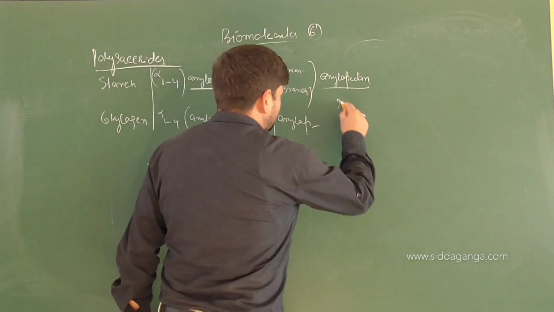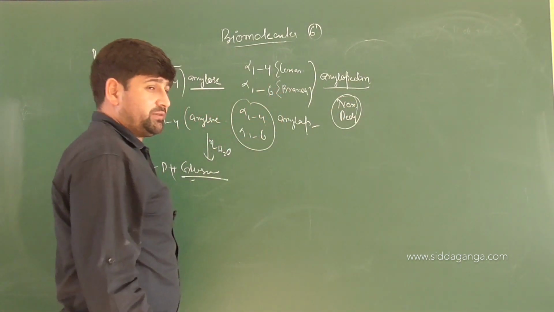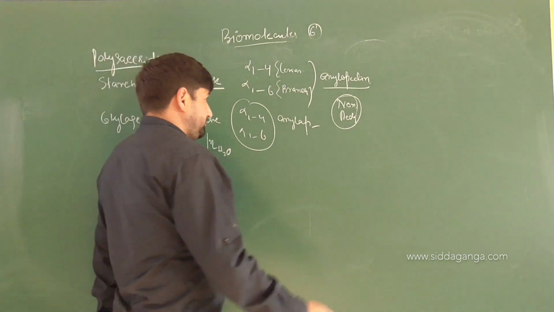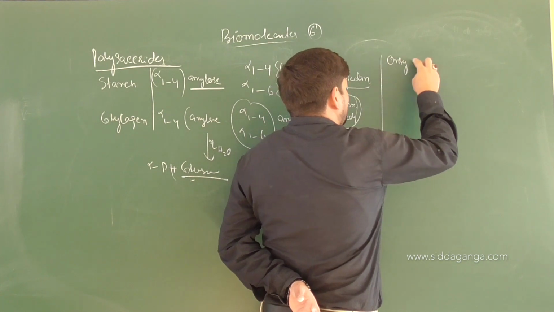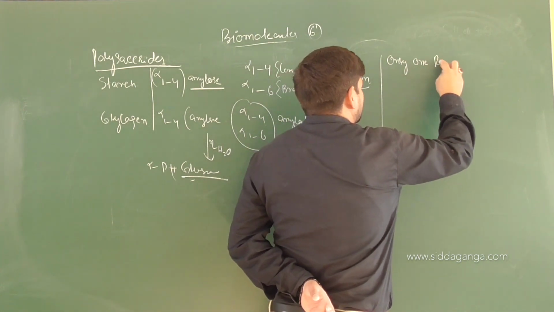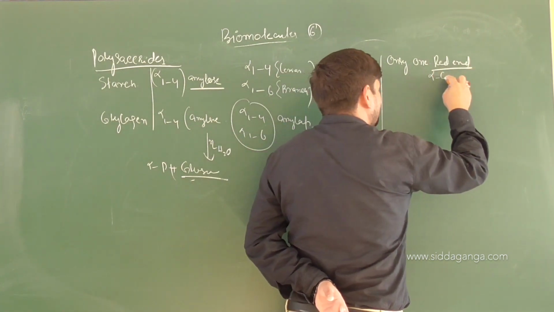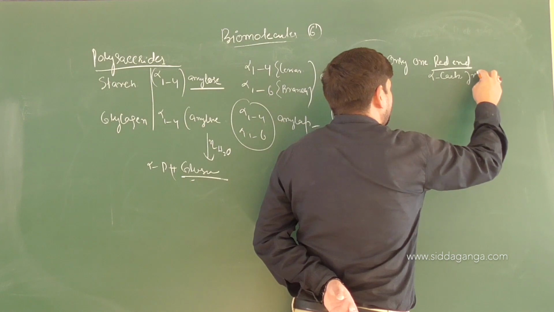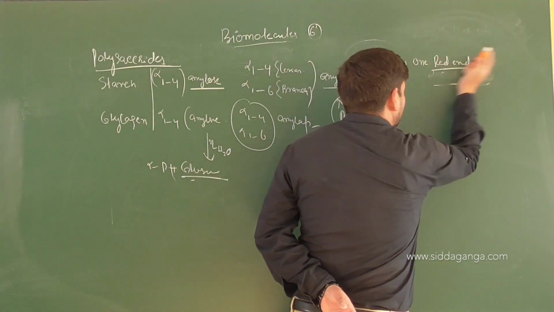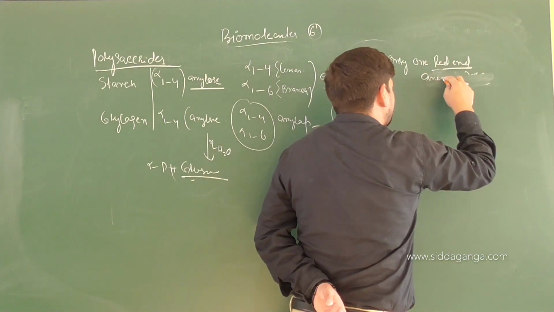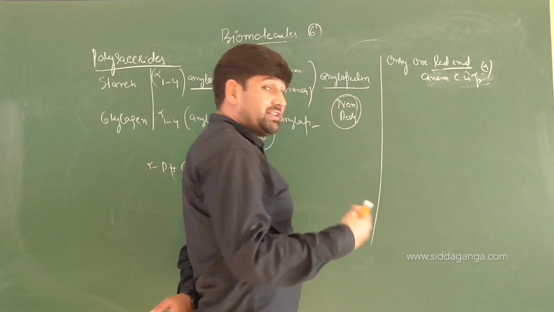Now this is non-reducing, and you will get only one reducing end where the anomeric carbon is free, in its alpha conformation.